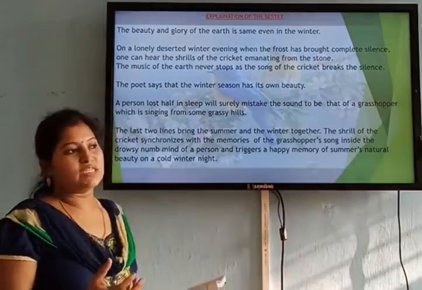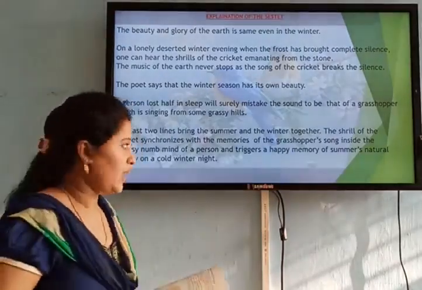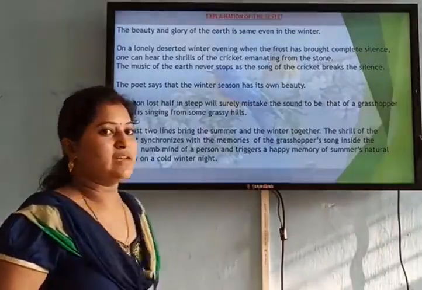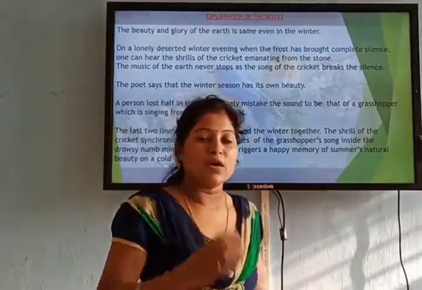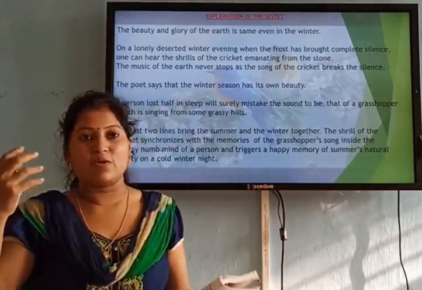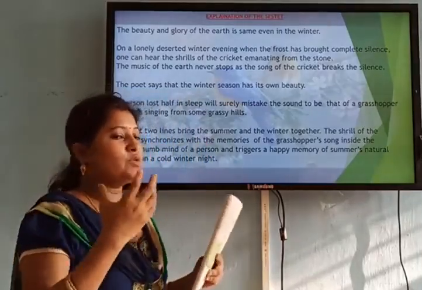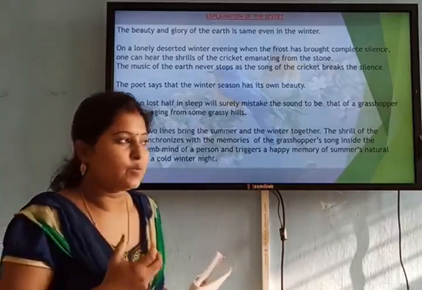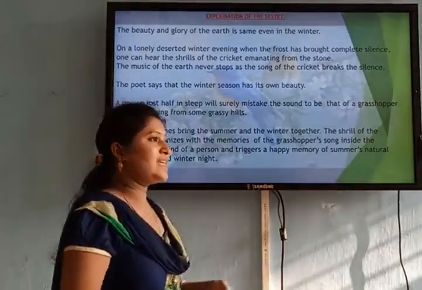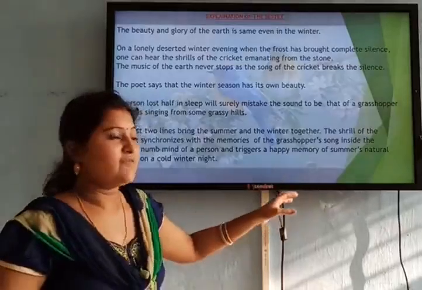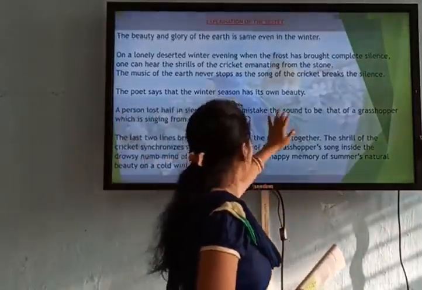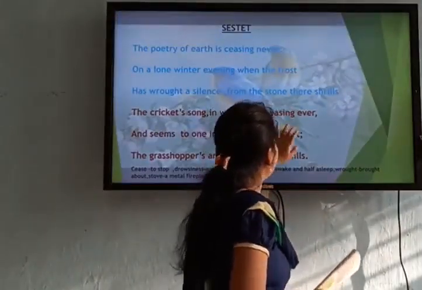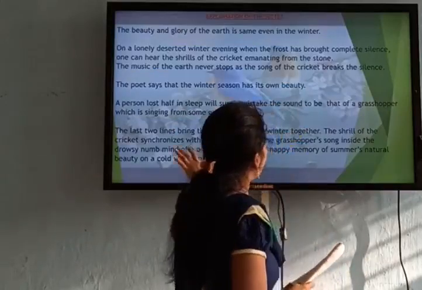Summer's natural beauty can be felt on a cold winter night by the person, because inside his mind he has the sound of the grasshopper intact, and that is mixing with the sound of the cricket, and you can see that is giving him warmth even in this cold weather. So I think you can very well understand.